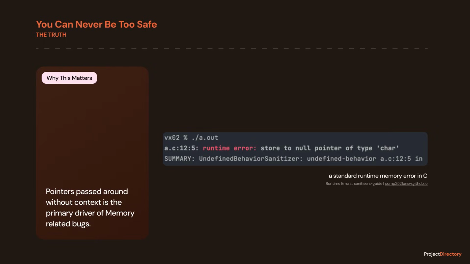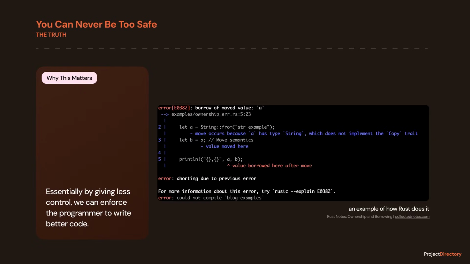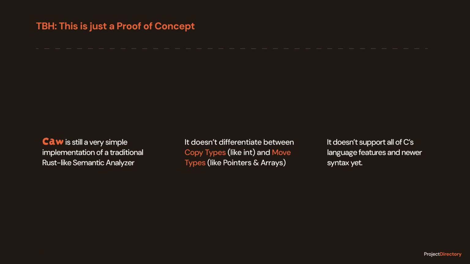But think about pointers. Think about file handles. Think about sockets. In large C code bases, passing a pointer around without knowing who owns it, that is, who is responsible for freeing it, is the number one cause of leaks and crashes. By forcing a programmer to be explicit, or by at least visualizing where ownership is transferred, we can catch logic bugs before they become security patches. Currently, Cor is in its early stages. It treats everything as a move, which is aggressive. A future version would differentiate between copy types like int and move types like pointers, or strings for that matter, similar to how Rust does it.